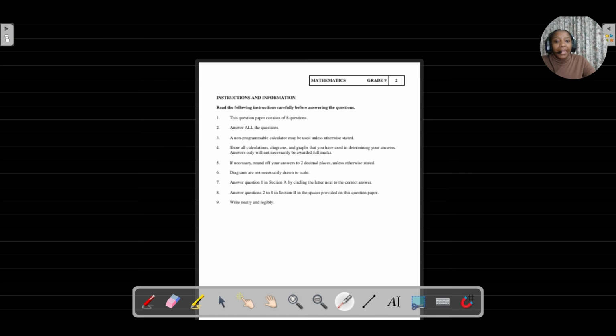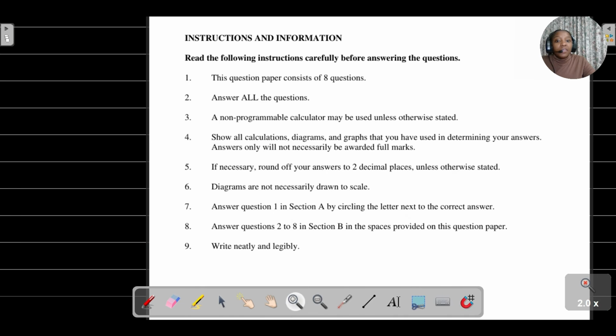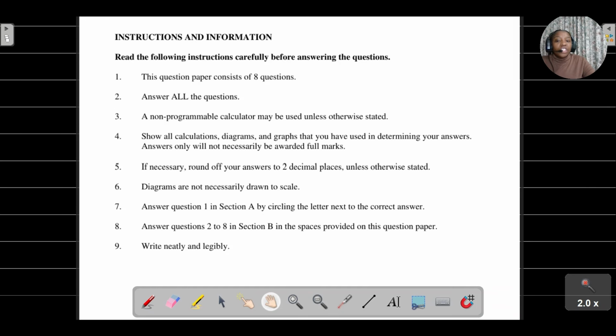The first thing that I always say when you are given an exam is that you always need to give yourself time to have a look at the instructions that are given, especially when it comes to maths. You are given clear instructions when it comes to the diagrams that are used in the paper, and how you need to round off answers in certain questions. So you need to always make sure that you are reading the instructions, because those instructions are going to guide you as to how you need to go about answering the questions that are given to you.